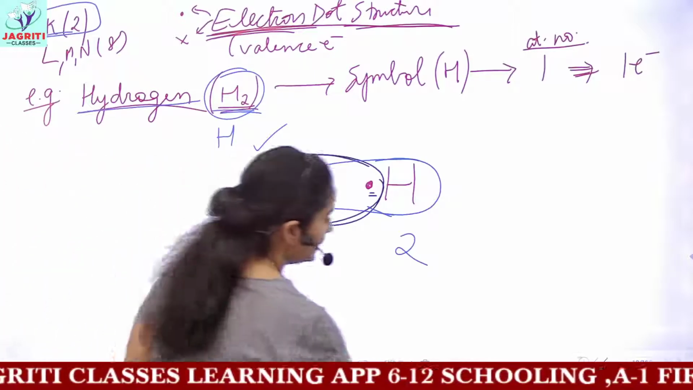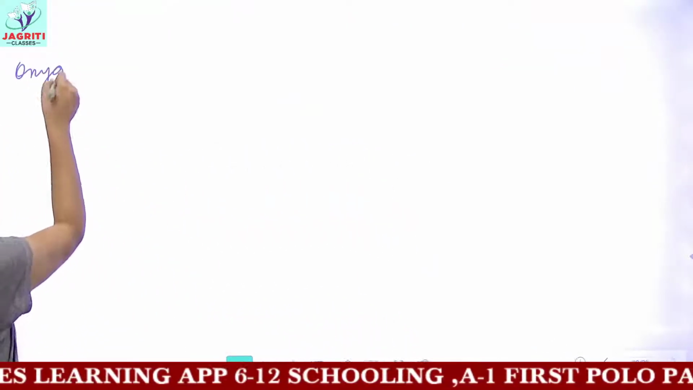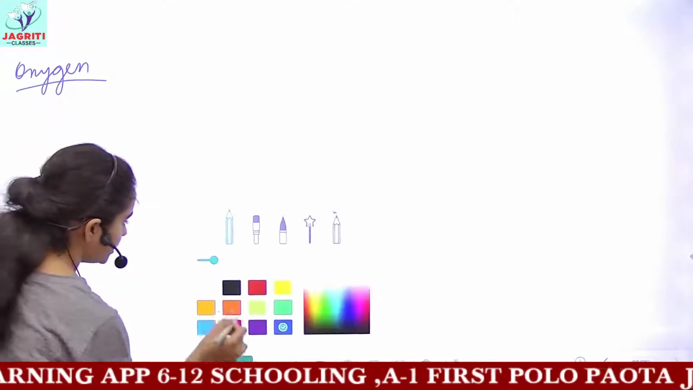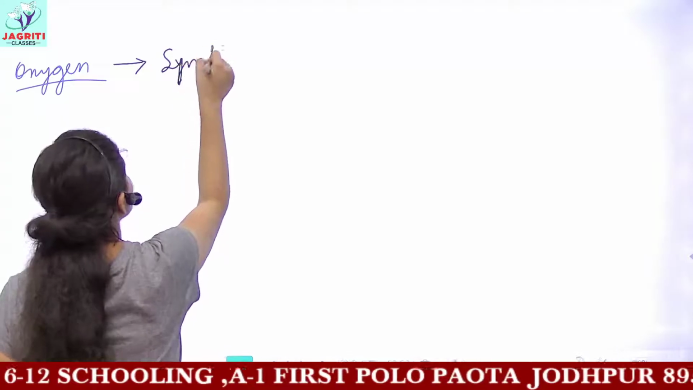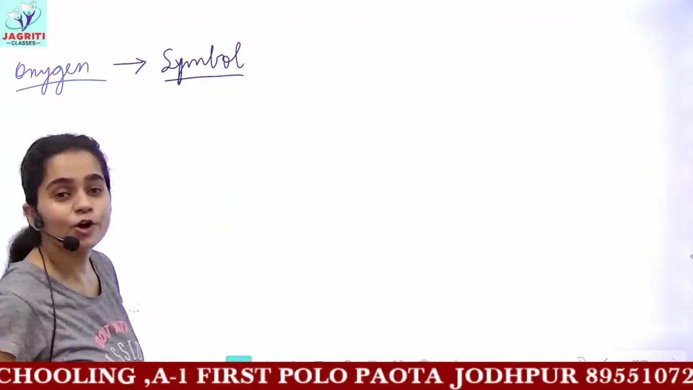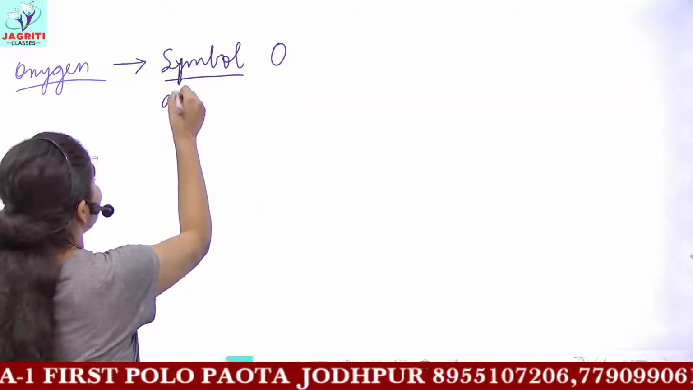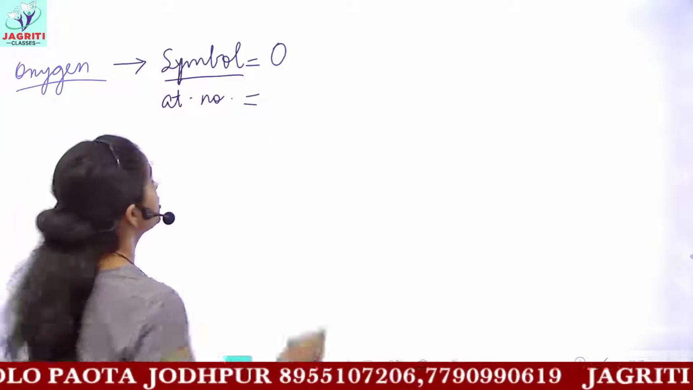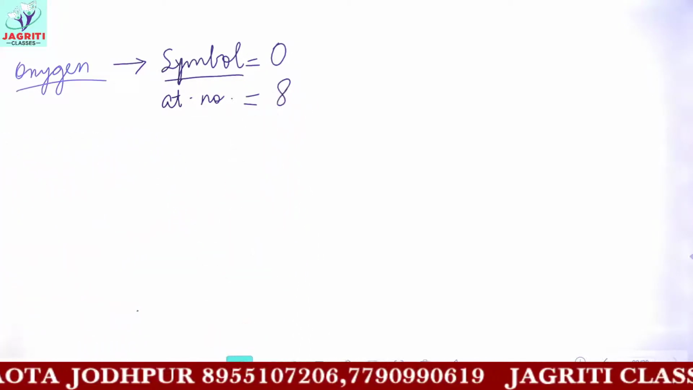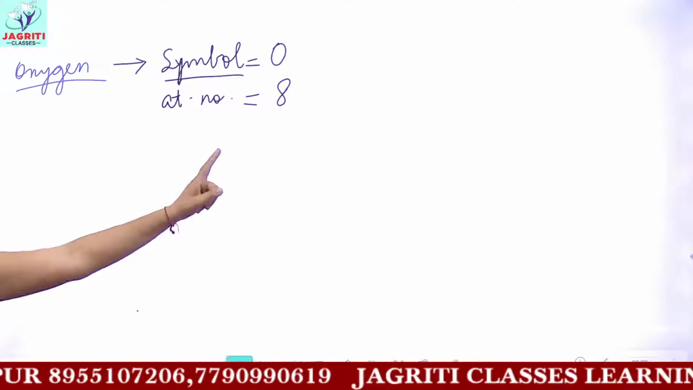Now next we can discuss the electronic structure of oxygen. For discussing the electronic structure of oxygen, the first thing which you should know is the symbol of oxygen. The symbol of oxygen is capital O. Then write the atomic number. The atomic number of oxygen is 8. Okay, we have the symbol of oxygen as capital O and the atomic number as 8.